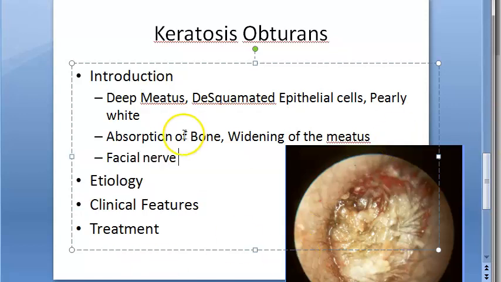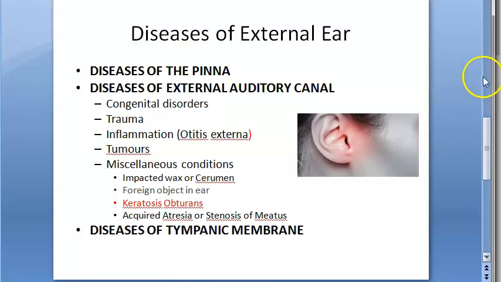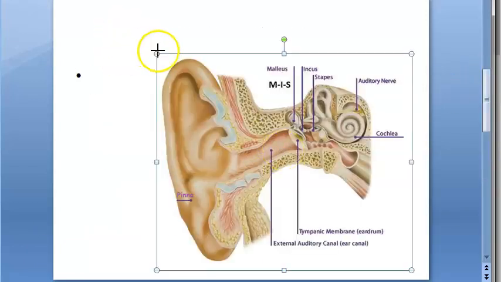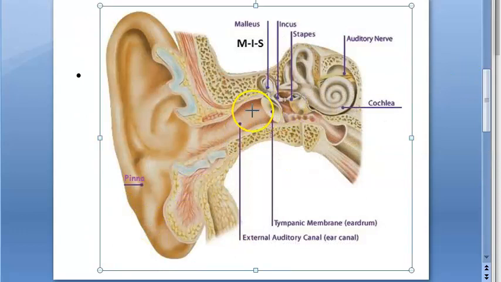Now let us understand each of this. Go back here to the diagram. In the deep meatus, there is a desquamated epithelial mass. It is pearly white, so let's take white. Because of this, the bone is getting absorbed, and as the bone is getting absorbed, the canal is getting widened. The widening of the meatus is happening, so much so that the facial nerve also can get exposed and paralyzed.